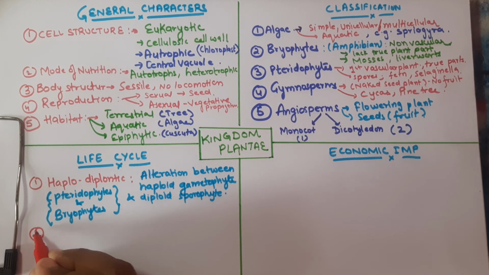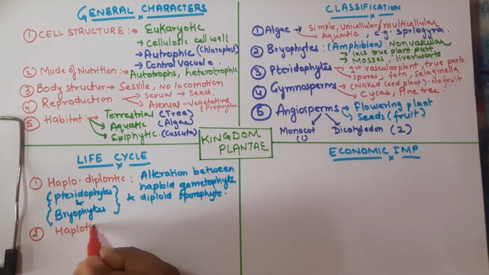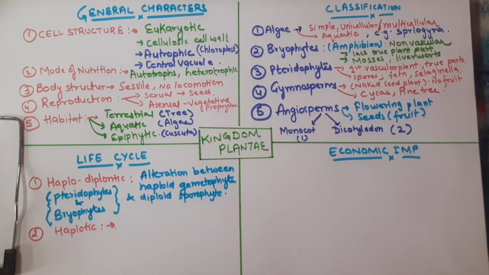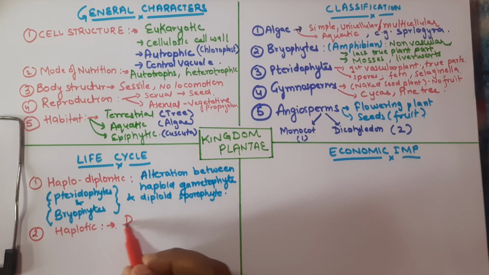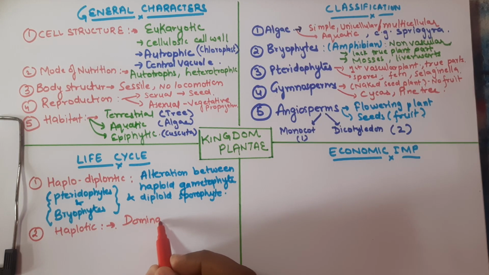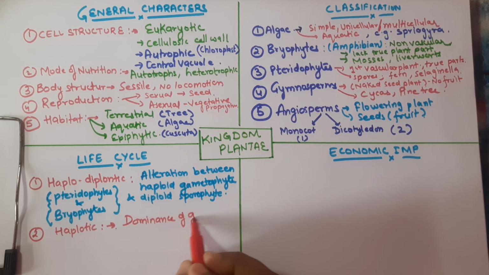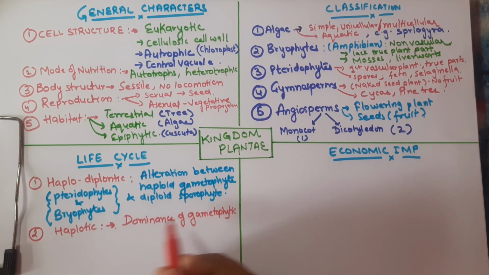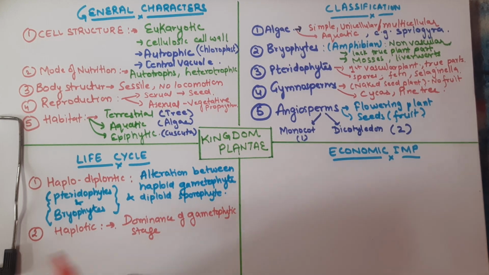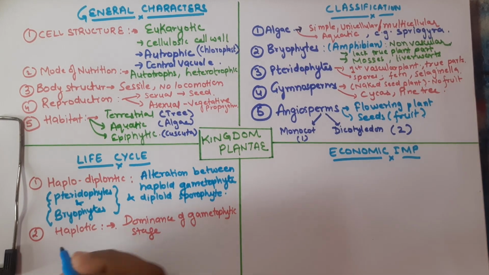Now the next kind of life cycle is the haplontic. In the haplontic kind of life cycle, there is dominance of the gametophytic stage. And where can we see this life cycle? We can see it in algae.